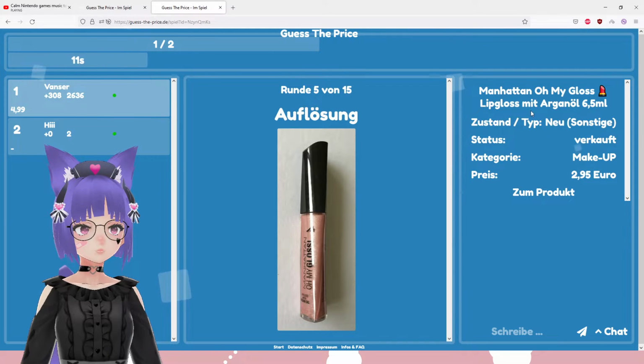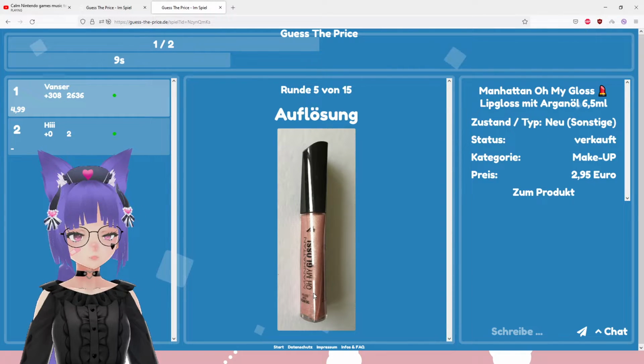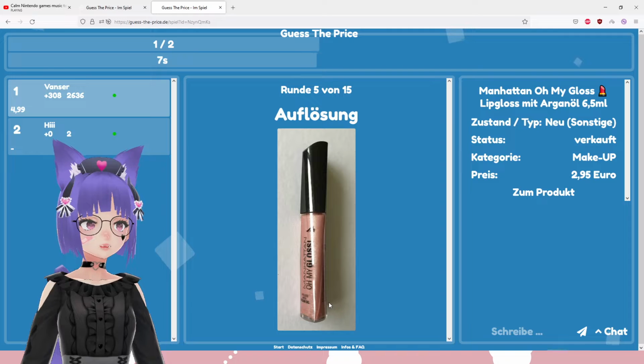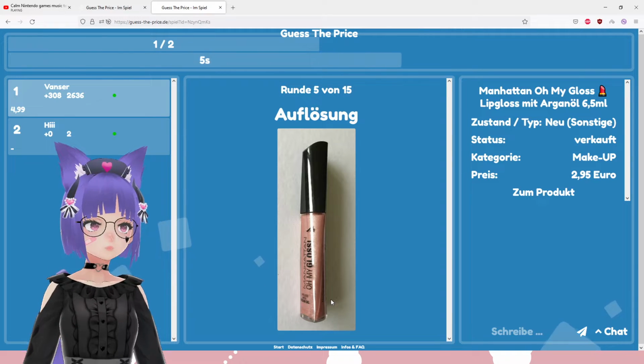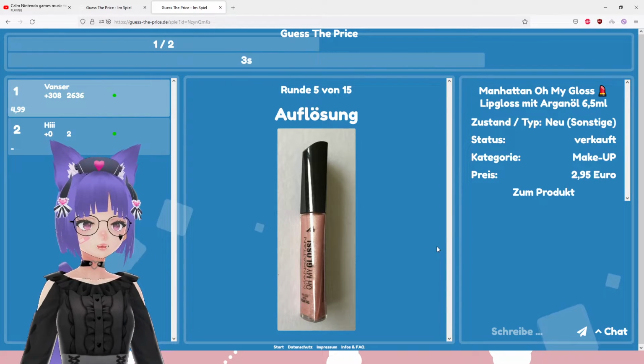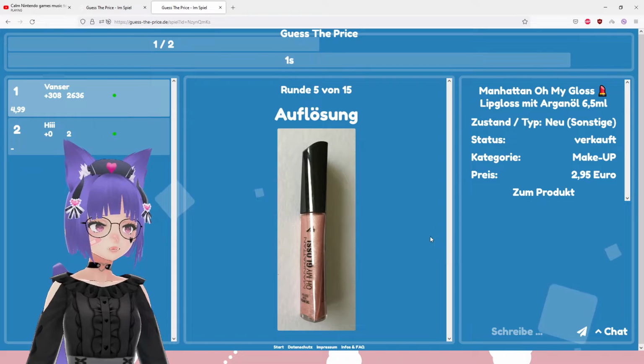295. Lip gloss. Wait, it's for your lips. Oh my gosh, obviously I could have guessed that, lip gloss. Frick. I mean, lipstick, I would have probably thought about it.